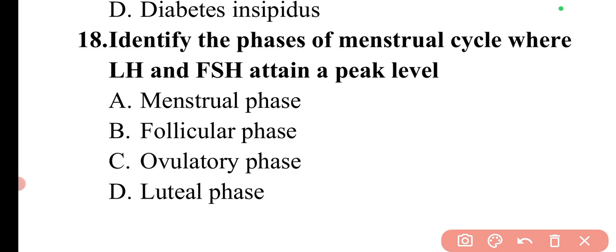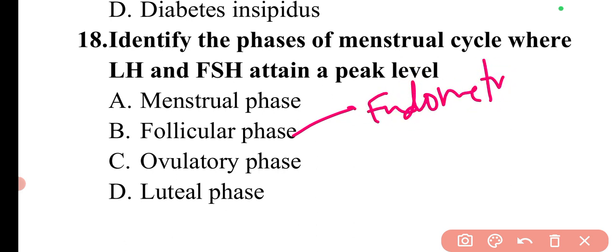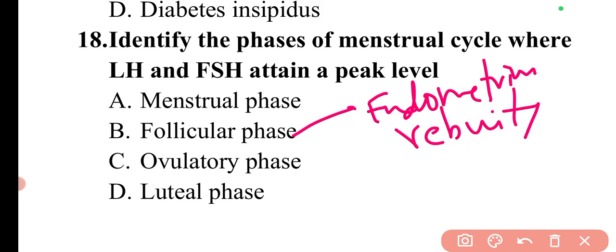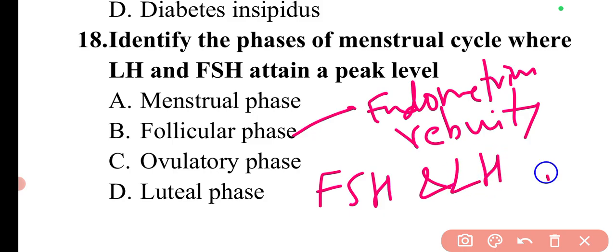Then the second phase is the follicular phase, which is also known as the proliferative phase. In this, the endometrium will start rebuilding. The follicle stimulating hormone and luteinizing hormone secretion increases, which stimulate the follicular development as well as the secretion of estrogen.